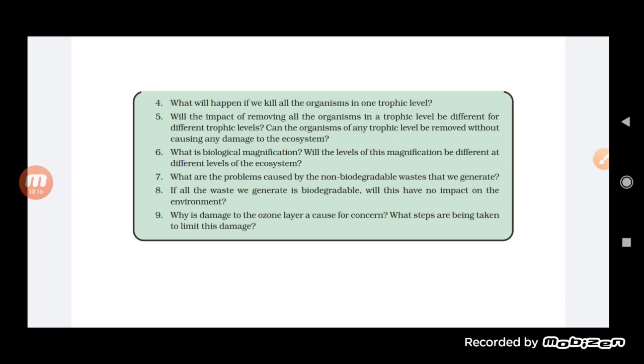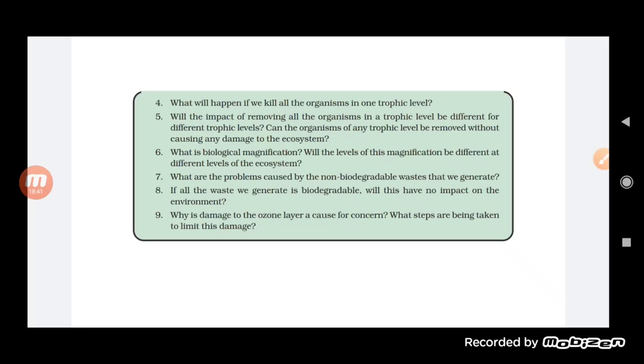See here, a question is on biological magnification. We have seen what biological magnification is. The chemicals consumed by the first trophic level of organisms are carried from the first to the second to the third, and every time the percentage increases. This is what we call accumulation, the accumulation of the chemical keeps on increasing at every trophic level.